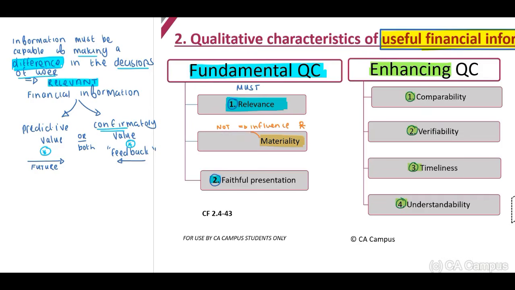Or if you misstate the information, this is also material if it has an influence. Now guys, when we talk about influence on the users, material versus immaterial, I know you do cover this in your auditing, but just think about this briefly.